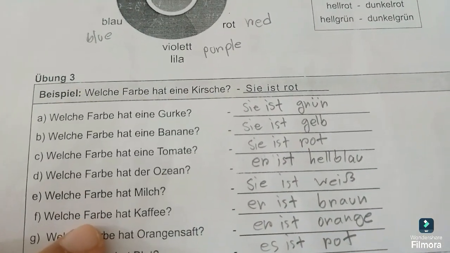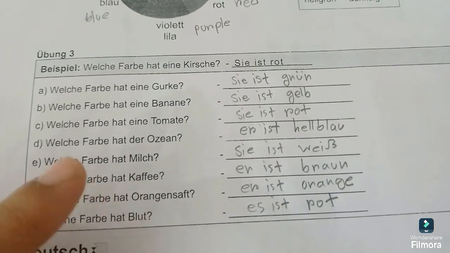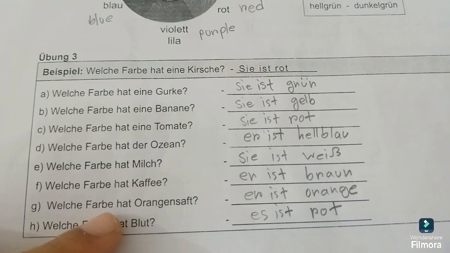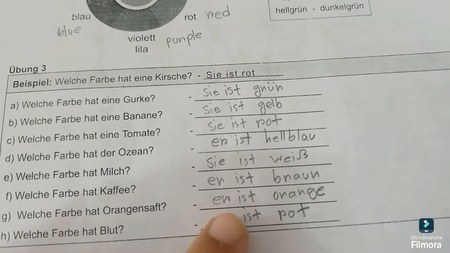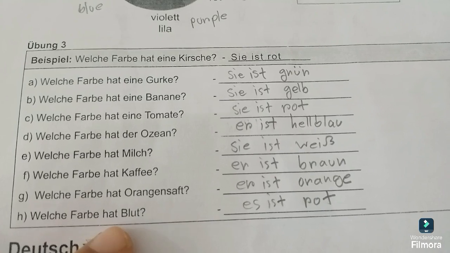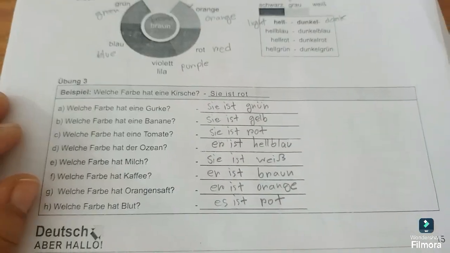Welche Farbe hat Milch? What is the color of the milk? Milch is feminine. Sie ist weiß. Welche Farbe hat Kaffee? Kaffee is brown. Er ist braun. Welche Farbe hat Orangensaft? Er ist. Why? Because this is masculine. Er ist orange. Welche Farbe hat Blut? Blut is blood. Es ist rot. It is red. That's the end of the chapter.